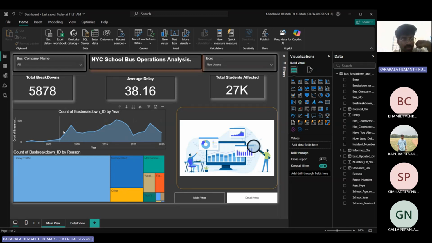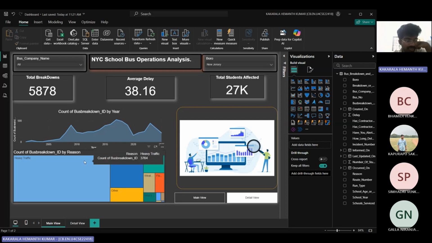Here we can get information on how many breakdowns happened in which year. For example, in 2010 in New Jersey we are seeing 231 breakdowns. Likewise, we can get more information.